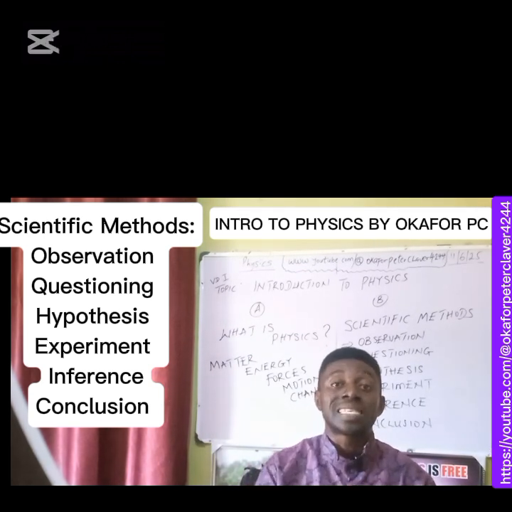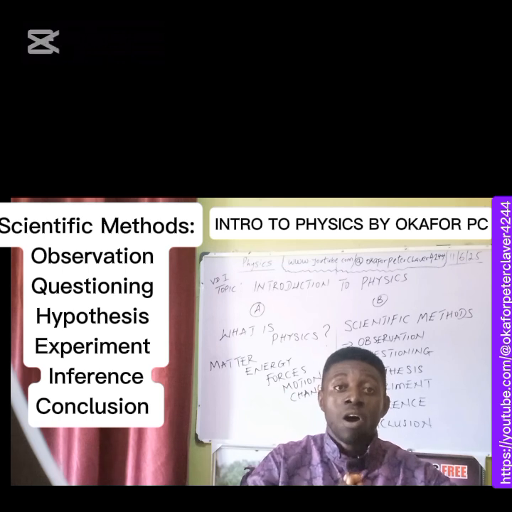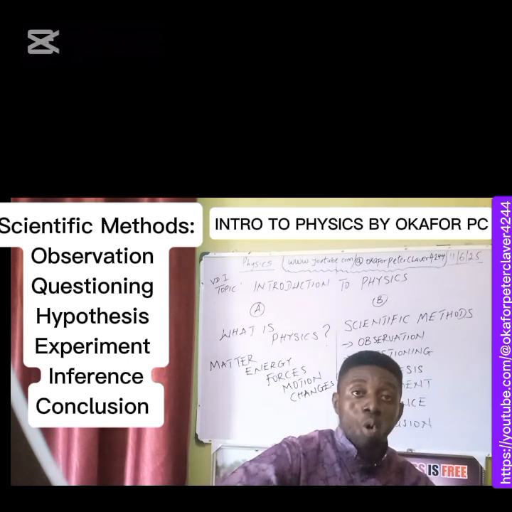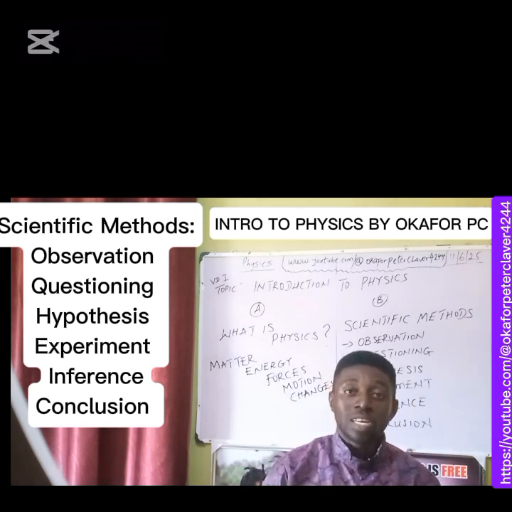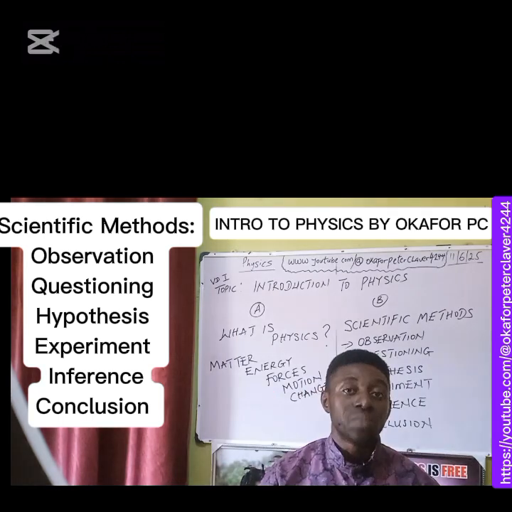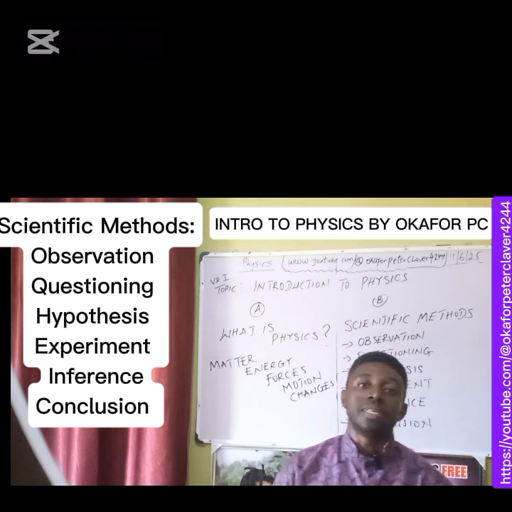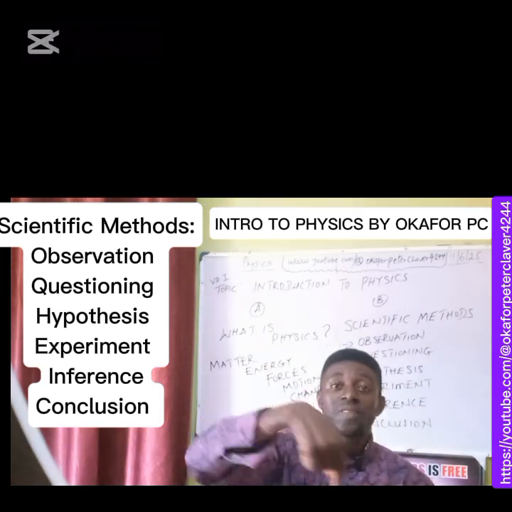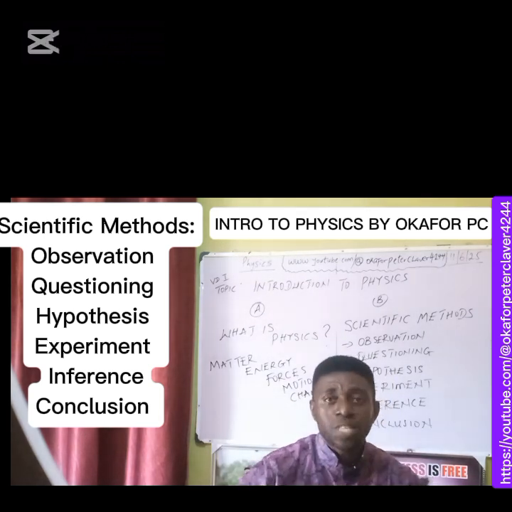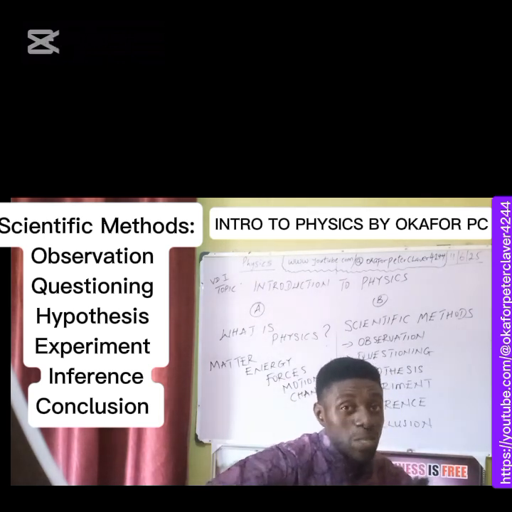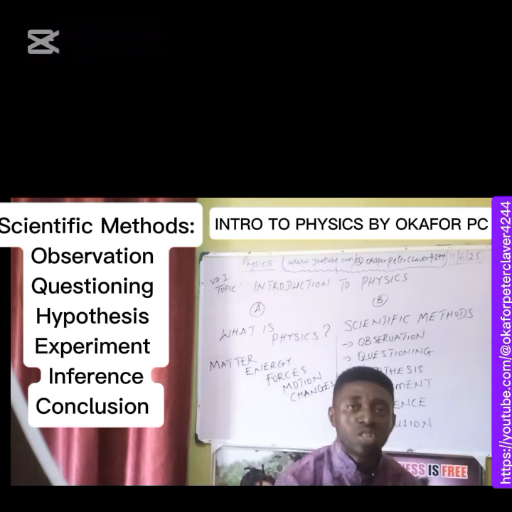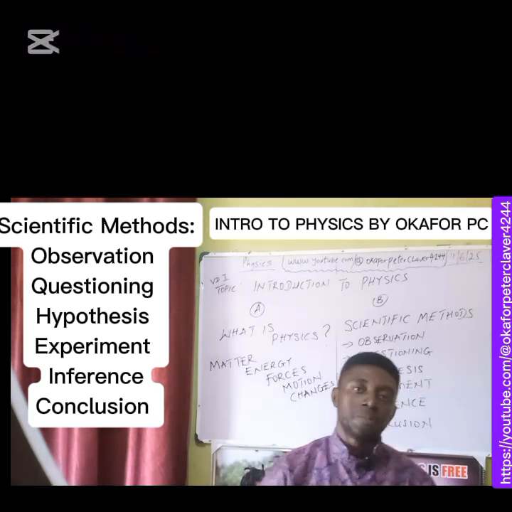So today we know that the masses of particles around us, when it comes to falling down, are not a factor in the falling of bodies. Falling of bodies is independent of their masses. Provided they fall from the same height, they reach the ground at the same time. Thank God for experiment, and thank God for Galileo Galilei. And ever since then, the key scientific method is experiments. Then after experiment, the next method is called inference. When you make experiments, are you able to connect that experiment to the final truth? Inference. Can you infer the truth from the experiment, then land yourself in the conclusion, the last scientific method?